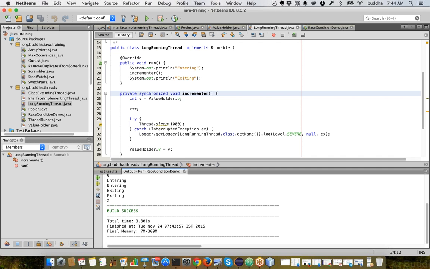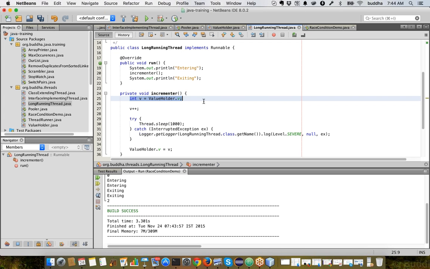Because it's the same runnable object, we are actually not getting any locking condition. So this is how we can solve the race condition by using the synchronized keyword. Imagine we don't lock the entire block, we only want to block reading of this variable and this internal thing.